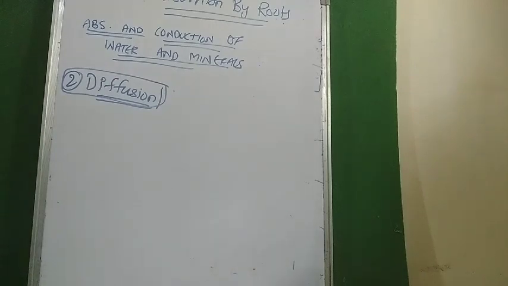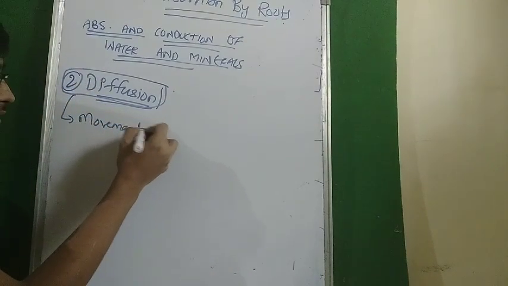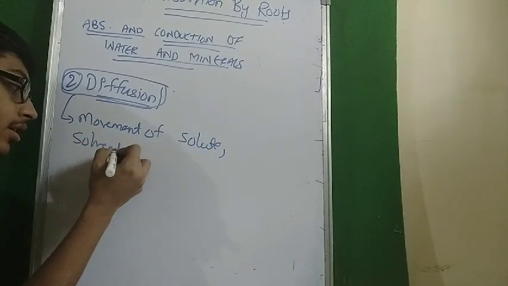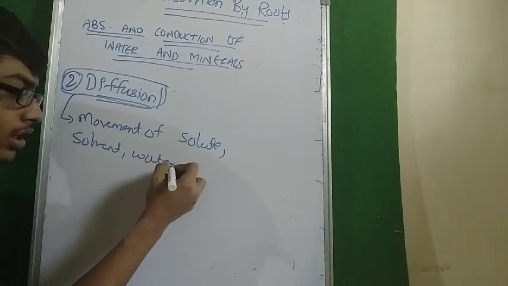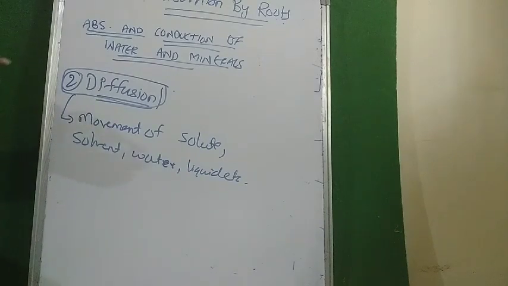Next up we are going to discuss is diffusion. Diffusion and osmosis are among the most important concepts that you need to remember. What occurs in diffusion is movement of solute, solvent, water, or any liquid. Anything, water, any liquid, any solute or any solvent can move through the process of diffusion.